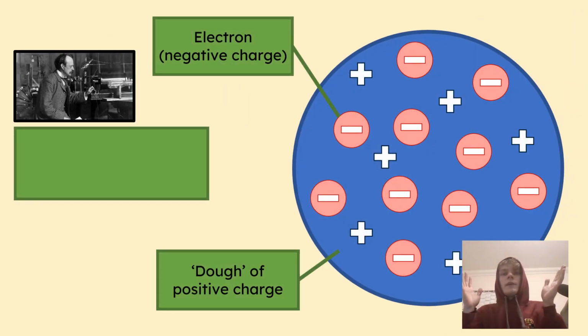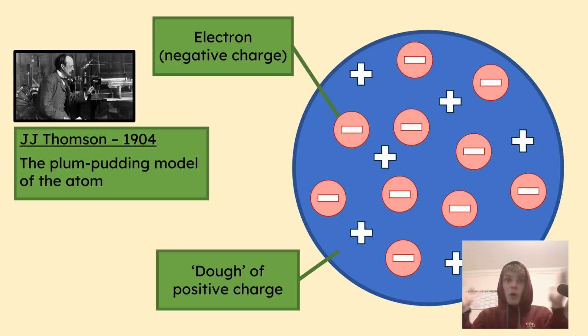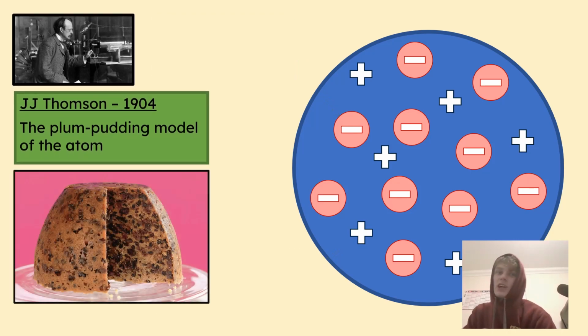So to J.J. Thomson, the electrons all repel each other. They push each other away because they've all got a negative charge. So the only way they can exist is if there's some sort of soup or dough that's a positive charge that surrounds the electrons and stops them from flying away. It holds them in place. Now, the plum pudding model is probably an outdated term. Here's a plum pudding for reference. But I'd probably call it the chocolate chip model of the atom.